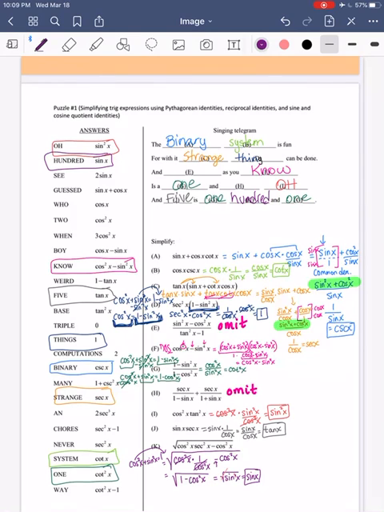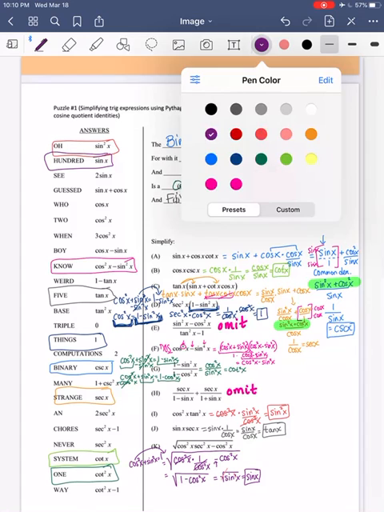All right, so now it says, the binary system is fun, for with it strange things can be done, and 10, as you know, is 1 and n. This should be 10, I believe. Let's see. Where is 10? Oh, and 2, as you know.